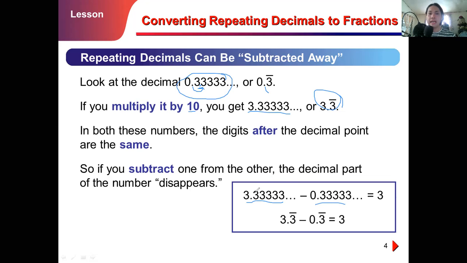The decimal part will now be eliminated, or will disappear. So the result will be 3. In short, 3.3 bar minus 0.3 bar is equal to 3. Do not forget, this shows repeating, that means the 3 repeats.